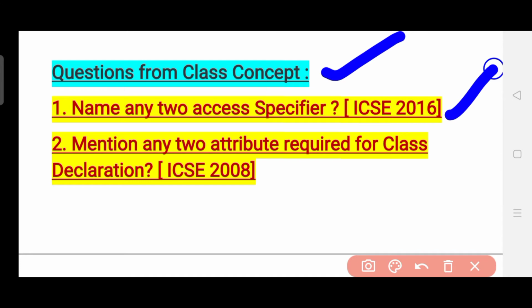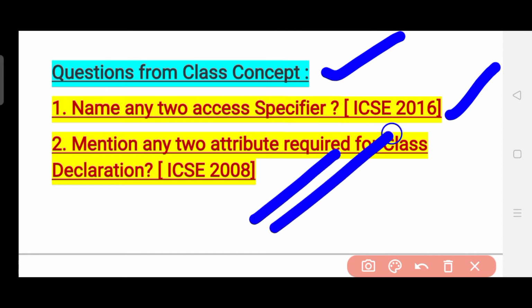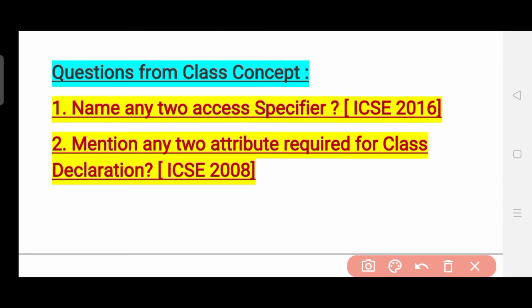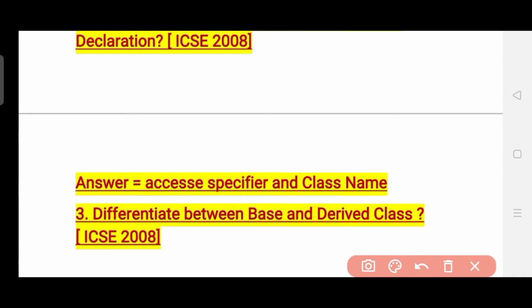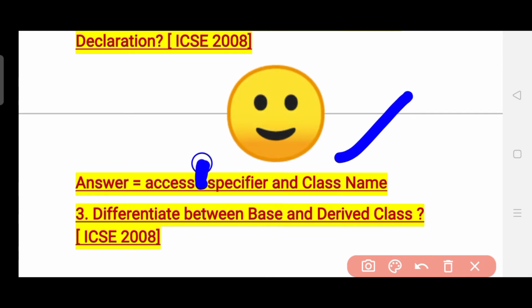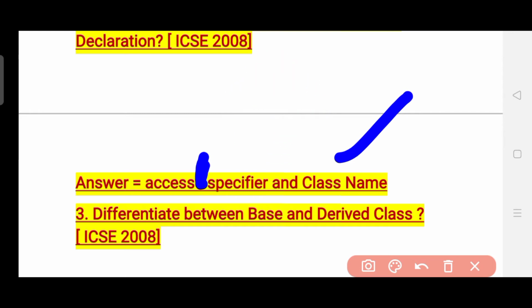The second question is: mention any two attributes required for class declaration. Yes, an important question. And if anyone knows, you should comment this answer also: what are the two attributes required for class declaration? I have already provided you the answer: the two attributes required are access specifier and class name. The spelling is quite wrong, I know that, so forgive me for that, but the spelling is ACCESS. So access specifier and class name are the two attributes required for class declaration.